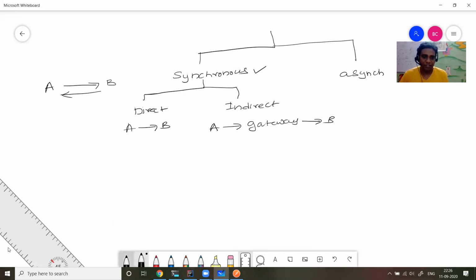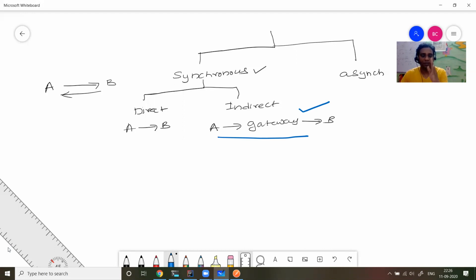So my suggestion, or the majority of people's suggestion, is that all the calls in the microservice world should go via this pattern. Even in synchronous microservices, if A is speaking to B, it should speak via a gateway, not direct communication. Why? There are several advantages.